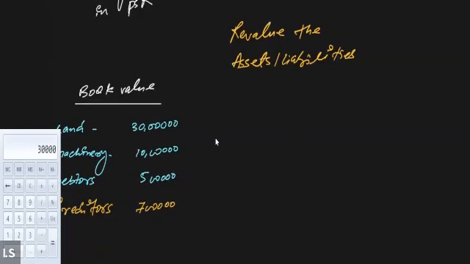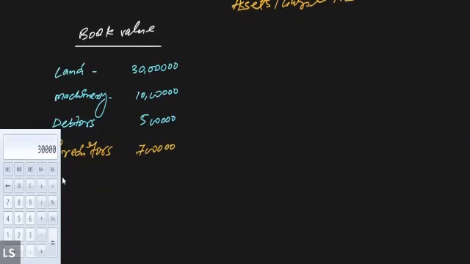Similarly, there are other liabilities as well. For example, there are some outstanding expenses being shown in the books of account, currently valued at, for example, 3 lakhs. So these are the book values of the assets and liabilities.